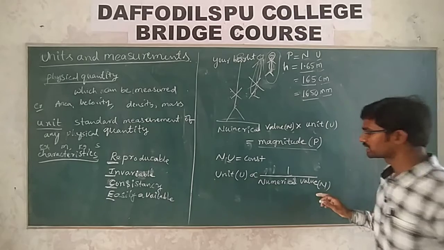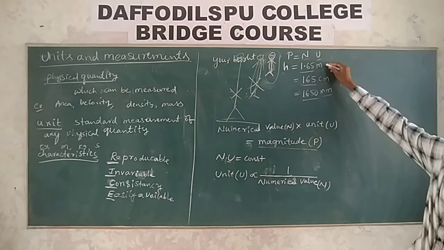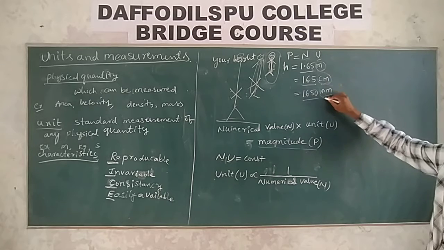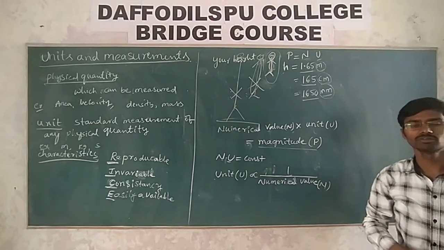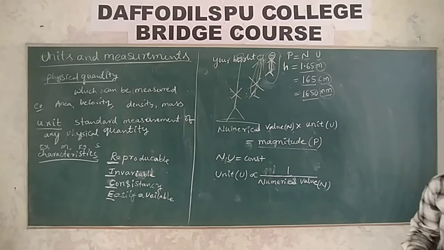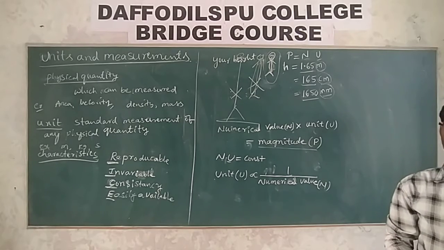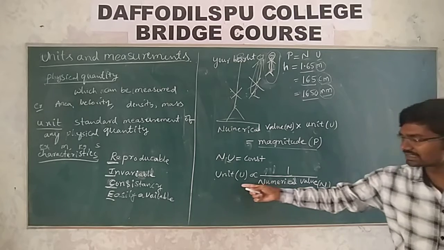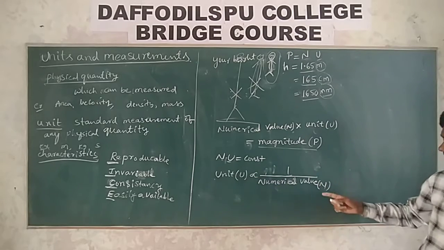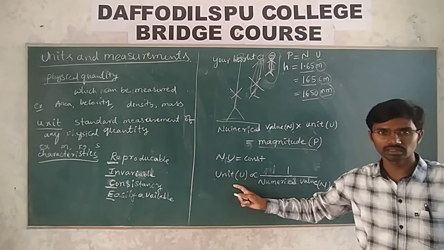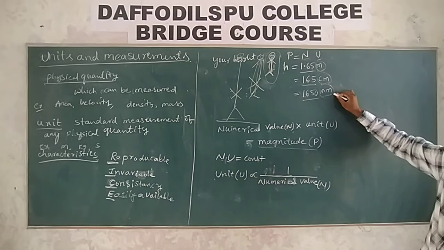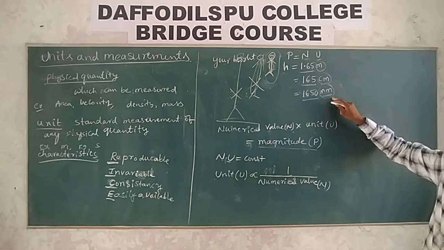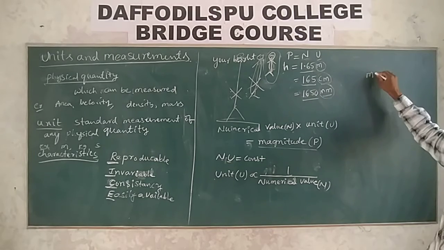Now, based on this, can you tell? Here I have used meter, here centimeter, and millimeter. Now tell me which unit has more value and which unit has less value. What do you know? If the numerical value is more, the unit is less. If the numerical value is less, the unit is more. Here the numerical value 165 is more, then millimeter is very less.